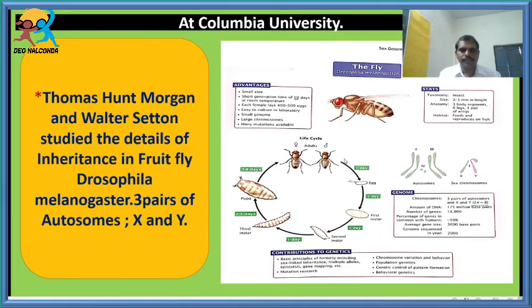And in case of this Drosophila melanogaster, how many pairs of chromosomes are there? Four pairs. Three pairs are autosomes, and one pair is X and Y. So just like in human beings, the sex is also determined in case of Drosophila melanogaster. Students, it is not in your syllabus. You are going to study about this in higher studies.